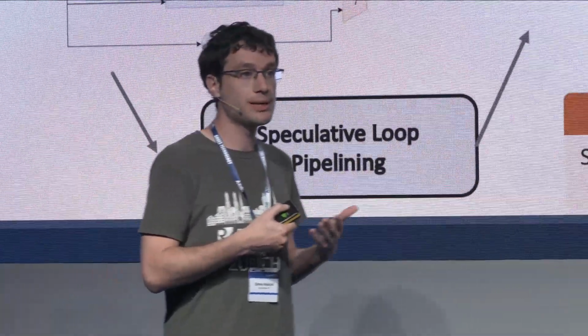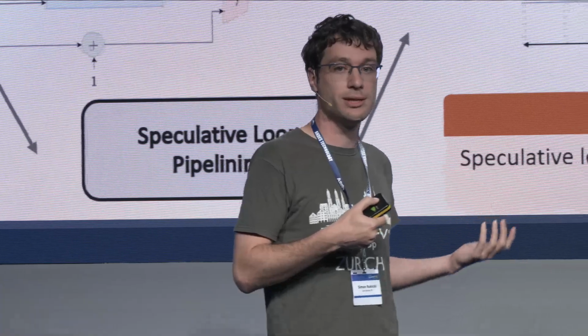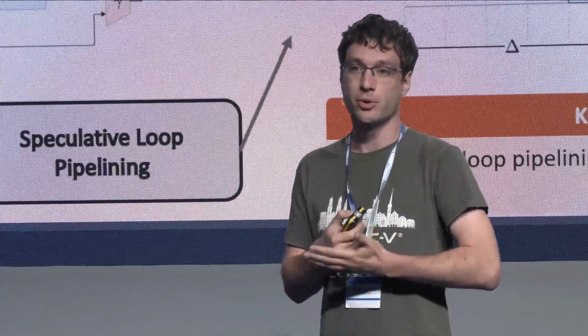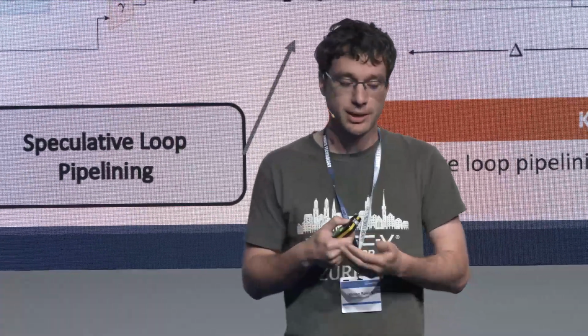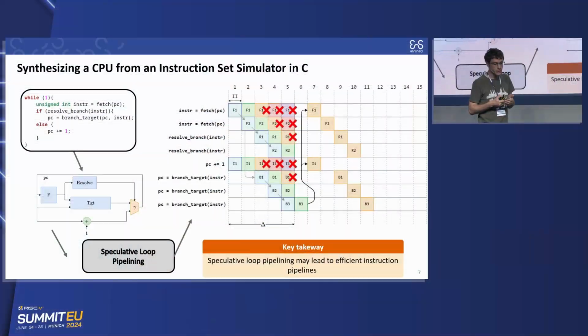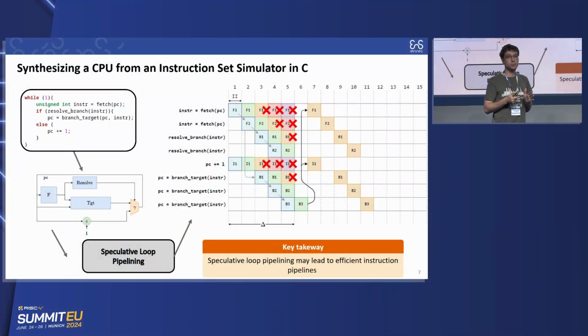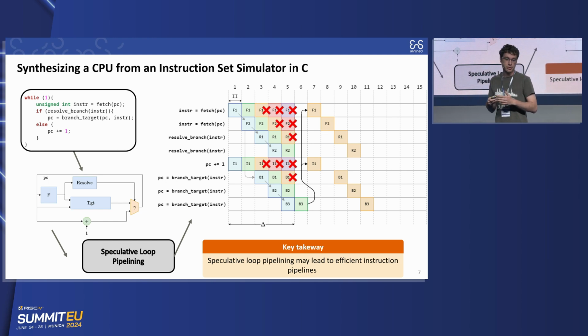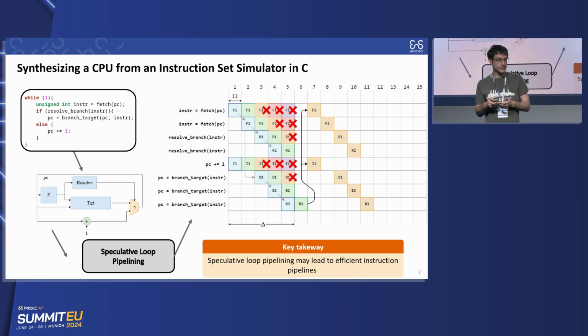And when we realize that we should have used the destination of the branch as a PC value, then we cancel everything that was computed with the wrong value, and we start again using the correct value. So this is exactly what you would do if you describe the pipeline manually. This is what you want to have in a CPU pipeline. So using this transformation, we are capable of generating the pipeline that we need.